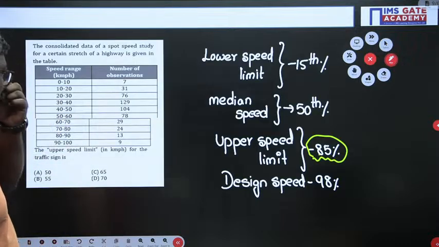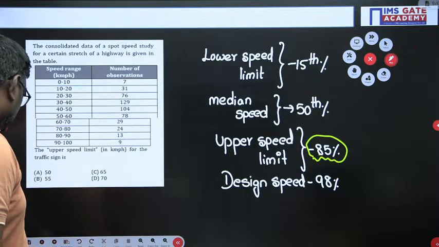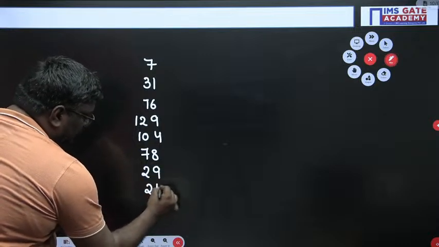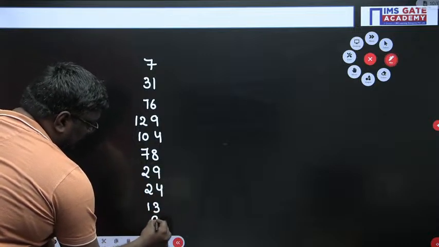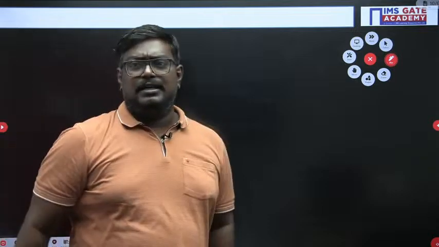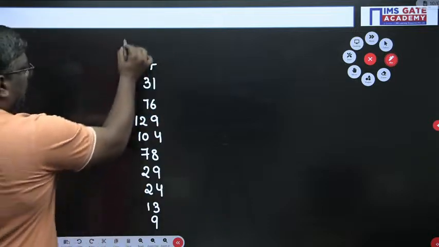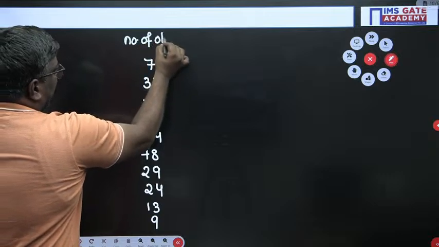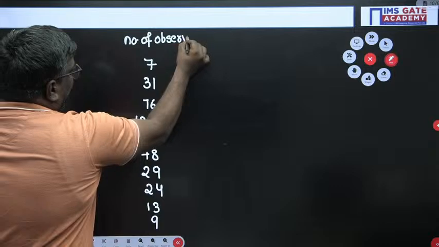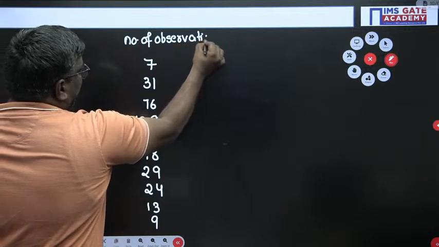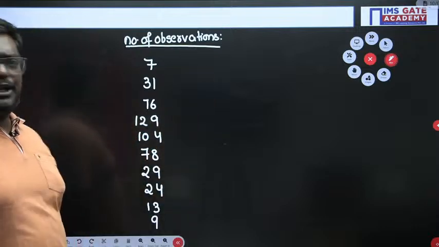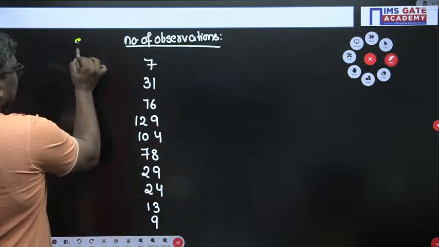These are the number of observations. Here they have given you the number of observations. Now, my dear students, here you should understand what is the speed range they have given.